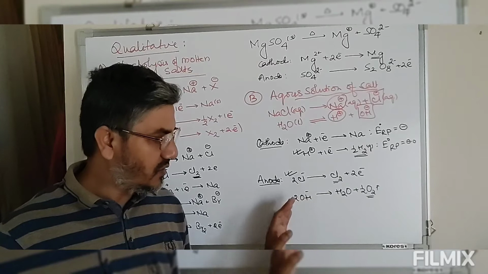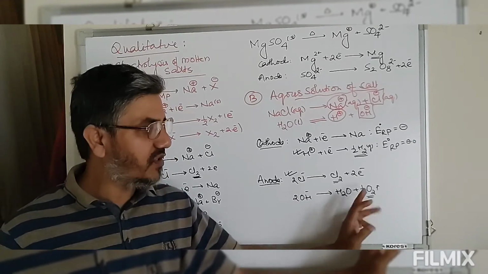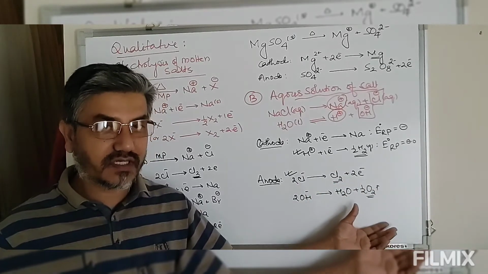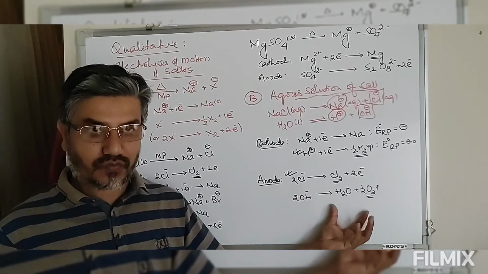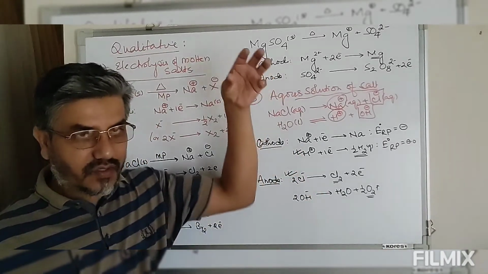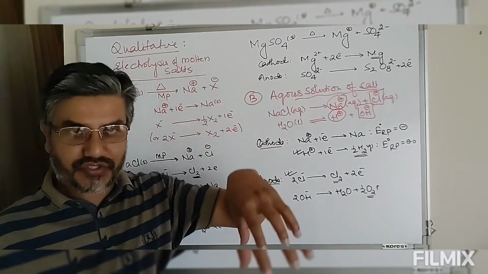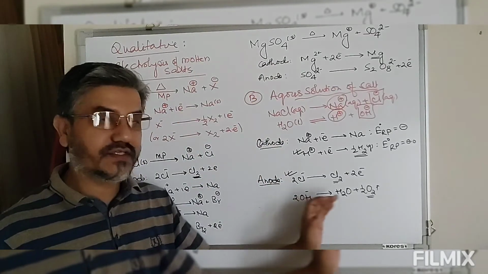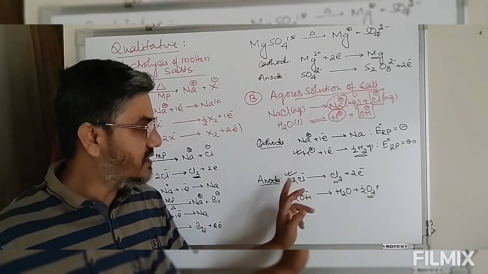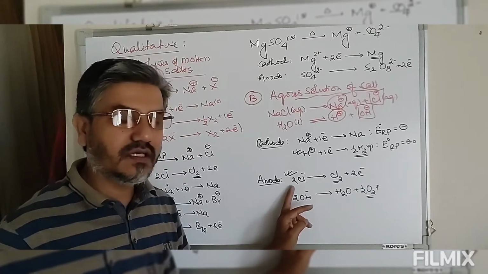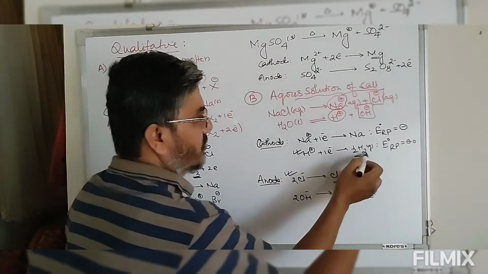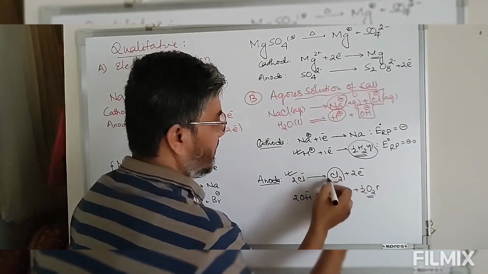So again I am using the word overpotential. Though the potential is more favorable for formation of oxygen, this reaction is kinetically very slow in the given condition. To make this reaction occur, we are required to supply extra potential. That potential is what we call overpotential. Because of the overpotential for formation of oxygen gas, this reaction is less favorable than oxidation of Cl minus to give you chlorine gas. So hydrogen gas is formed at the cathode, chlorine gas is formed at the anode.